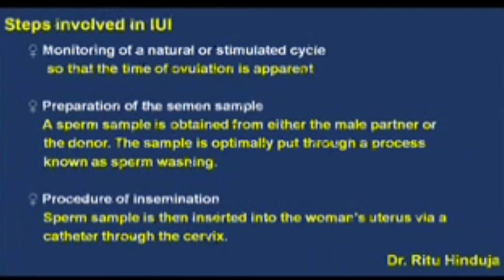The steps involved in an IUI are monitoring of a natural or a stimulated cycle so that the time of ovulation is apparent on ultrasound; the preparation of the semen sample, where a sperm sample is obtained from either the male partner or the donor and optimally put through a process like density gradient or swim up, which is also known as sperm washing; and the procedure of insemination, in which the sperm sample is inserted into the woman's uterus via a catheter through the cervix in an OPD procedure.